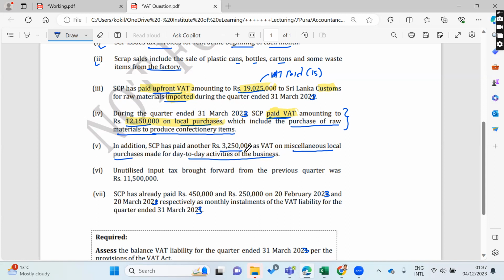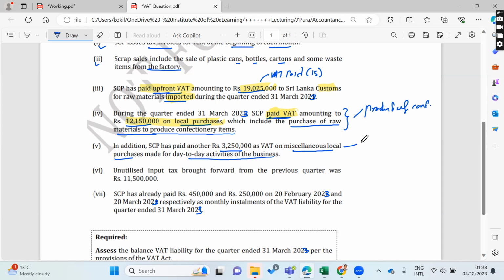This one very carefully says for the production of confectionery items, so it is mainly applicable to the main business.